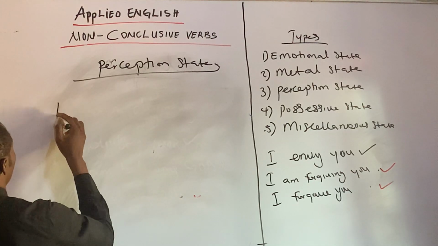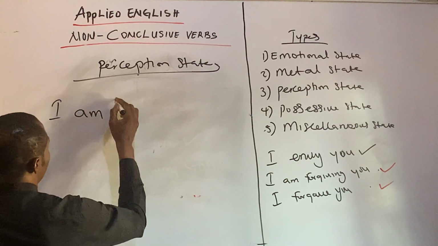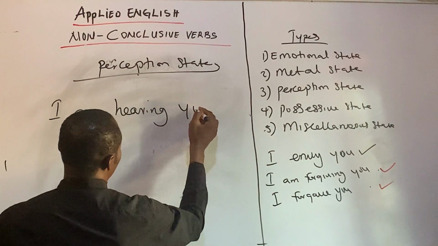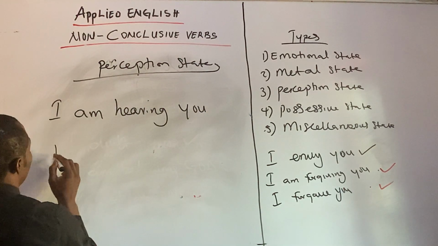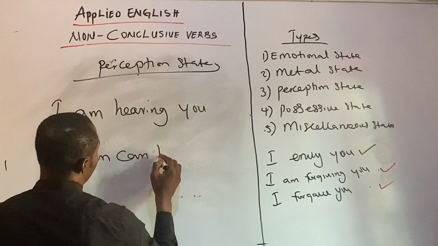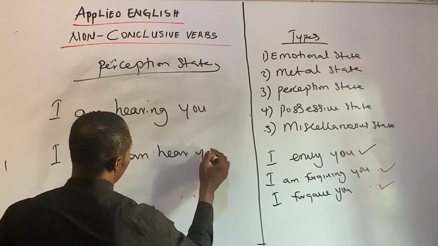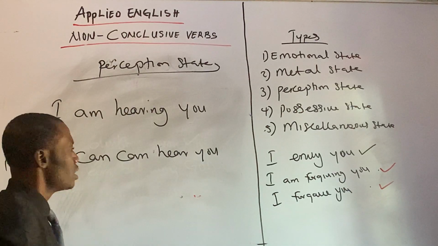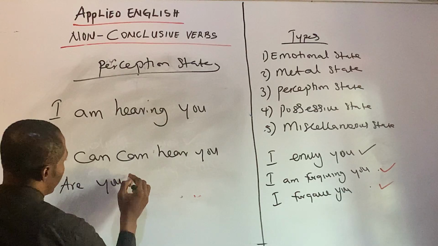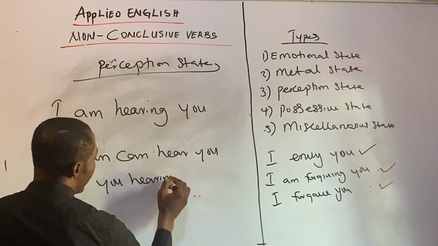For instance, I am hearing you. Okay, and I can hear you. There are two different things. All right, are you hearing me?